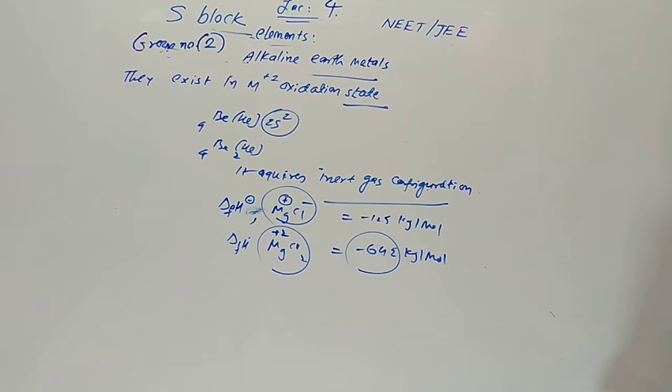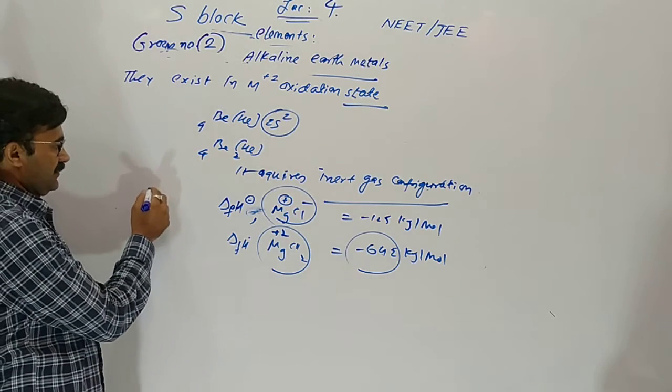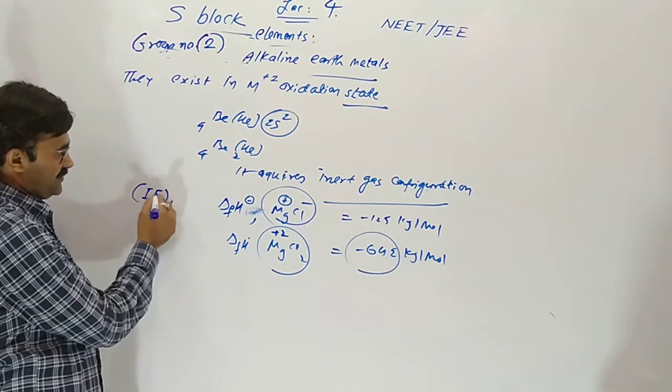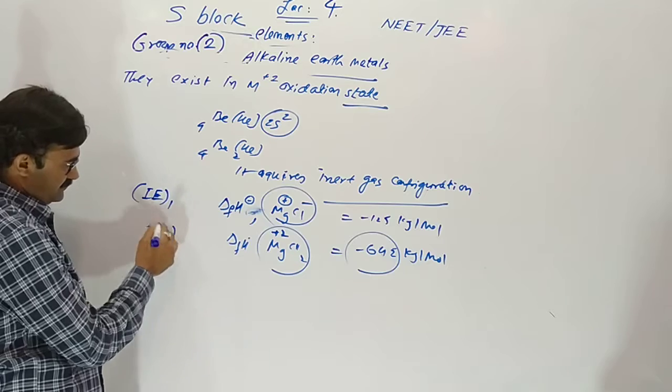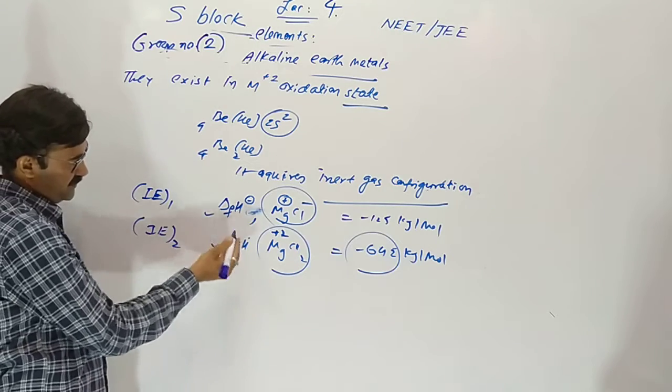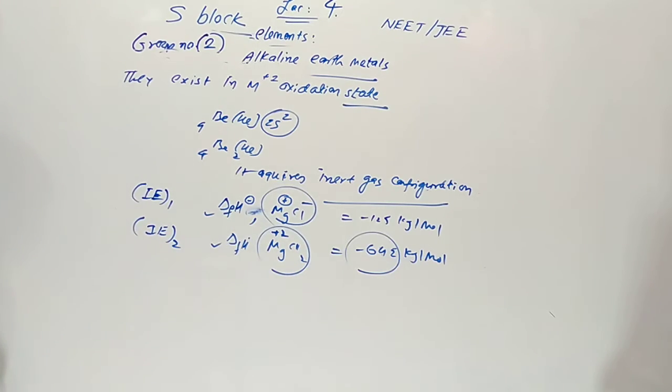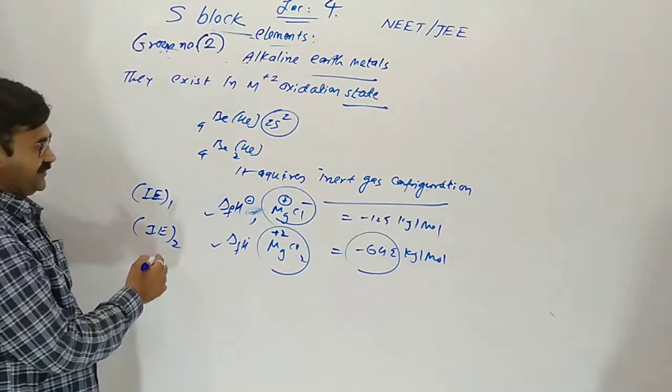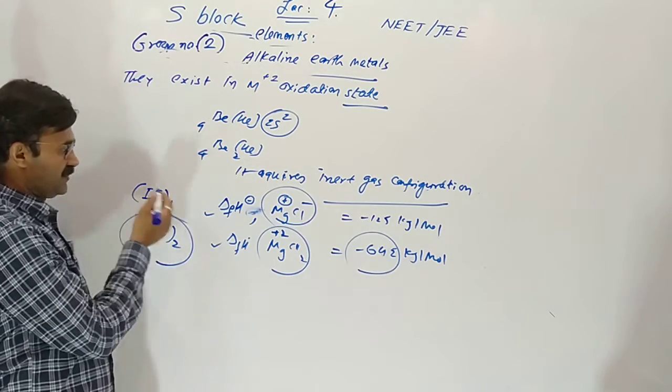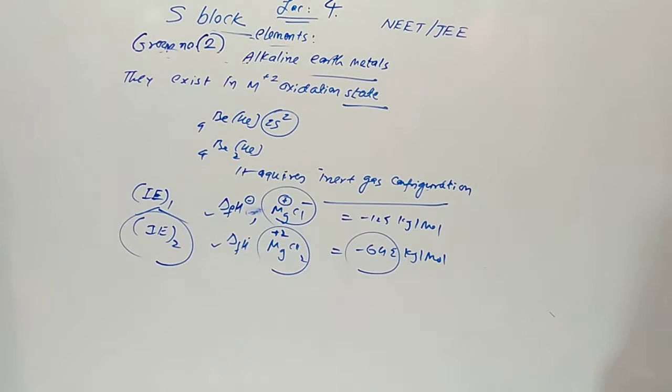But a question rises in our mind. Ionization enthalpy is higher for the second ionization. Yes. So why is +2 more stable than +1? For getting +2 oxidation state, the applied heat should be more. Yes, no problem. But there is high hydration enthalpy.